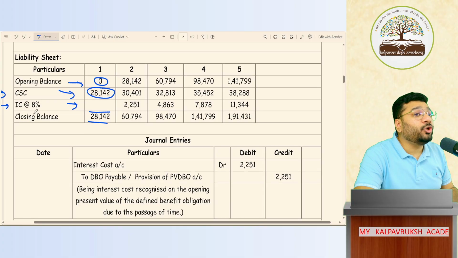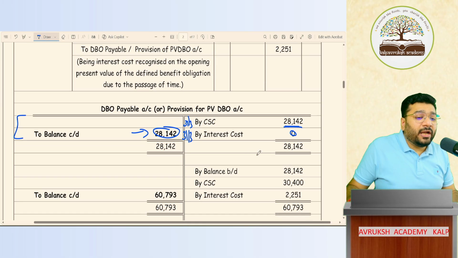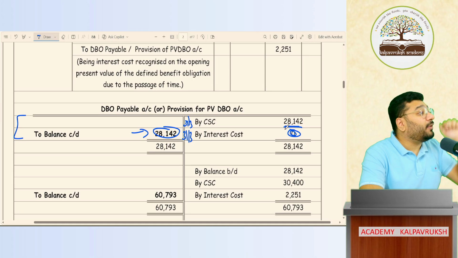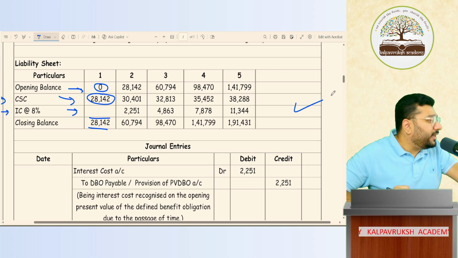In the question, if they ask you to prepare ledger, prepare ledger. In that itself, you'll get to know what is the interest cost. But sometimes in the question, they will not ask you the ledger. How do you calculate the interest cost? For that, this liability sheet will be helpful. Statement format will do it.